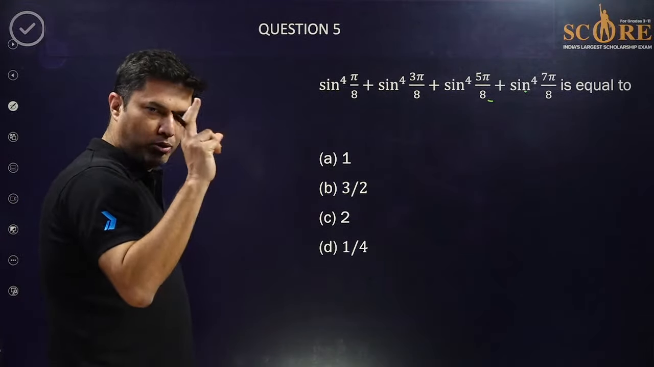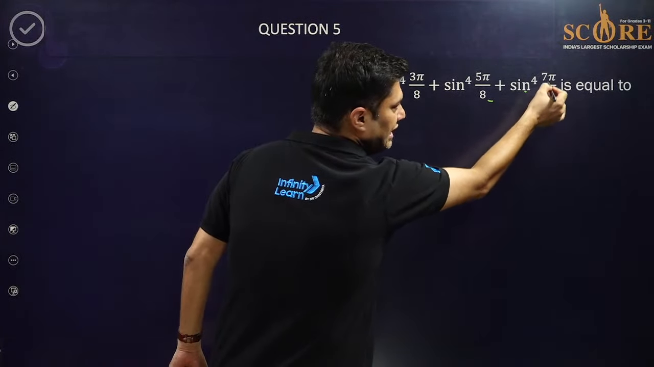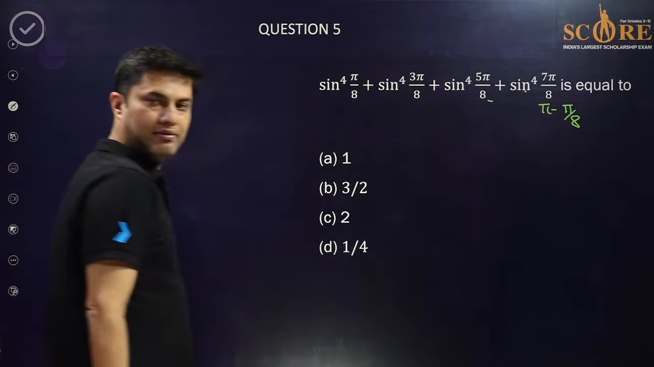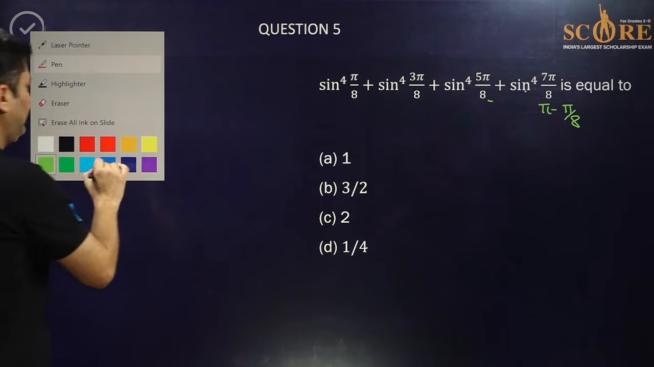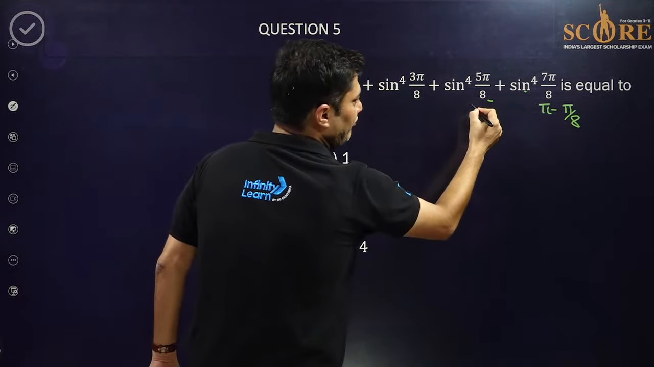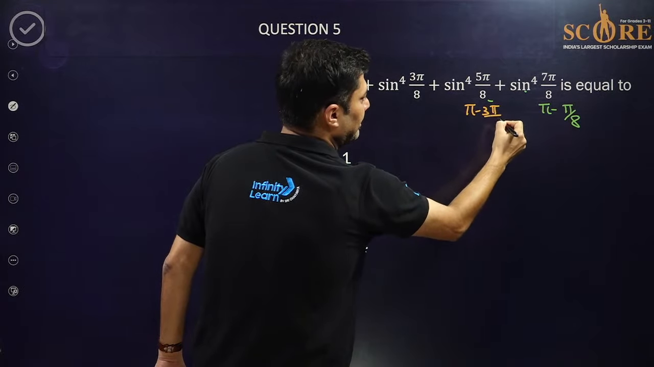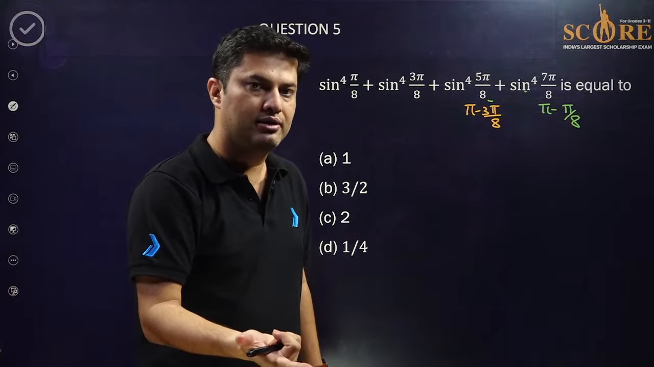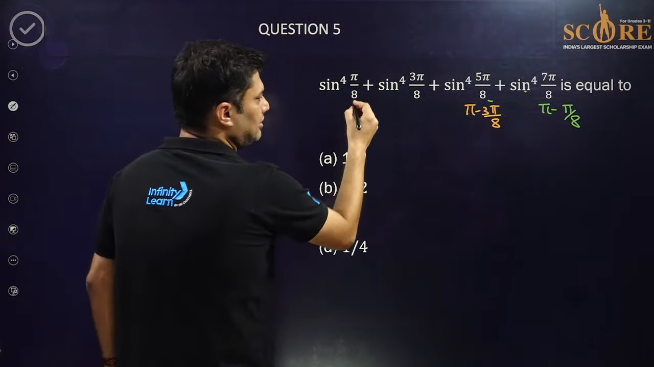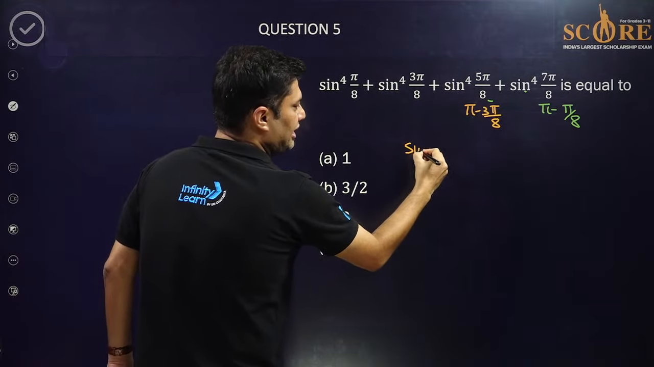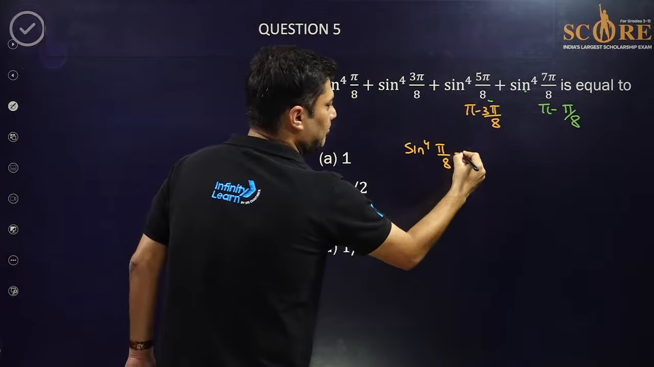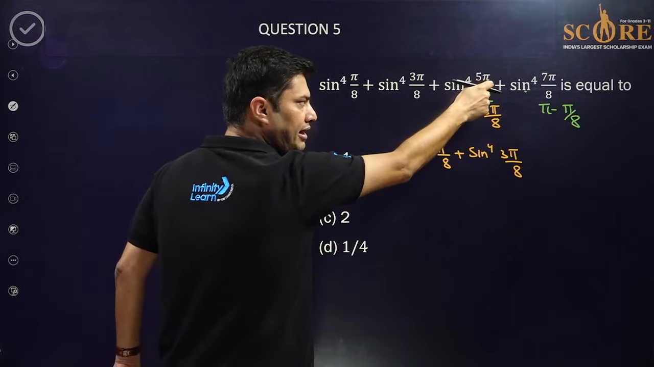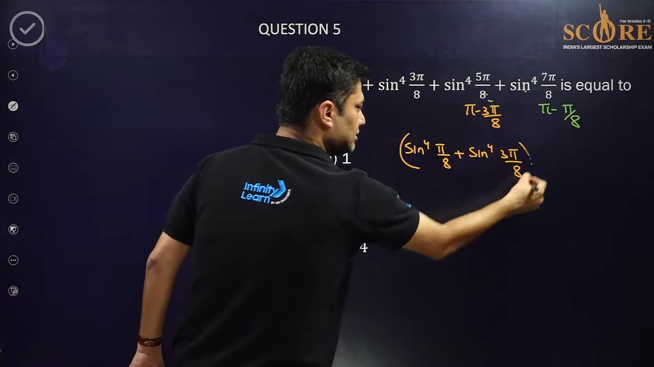If you observe very, very clearly, 7 pi by 8 is nothing but pi minus pi by 8. Five pi by 8 is pi minus 3 pi by 8. And sine of pi minus theta is sine theta. That means the question becomes sine to the power 4 of pi by 8 plus sine to the power 4 of 3 pi by 8. This is also 3 pi by 8. This is also pi by 8. So 2 times. Yes or no?